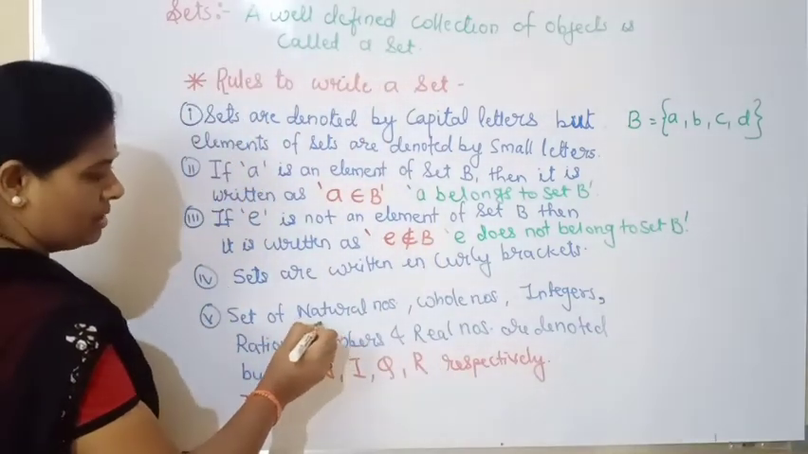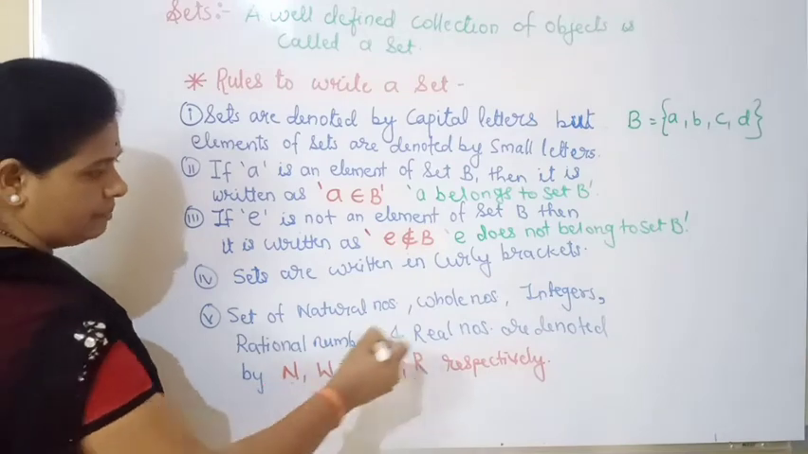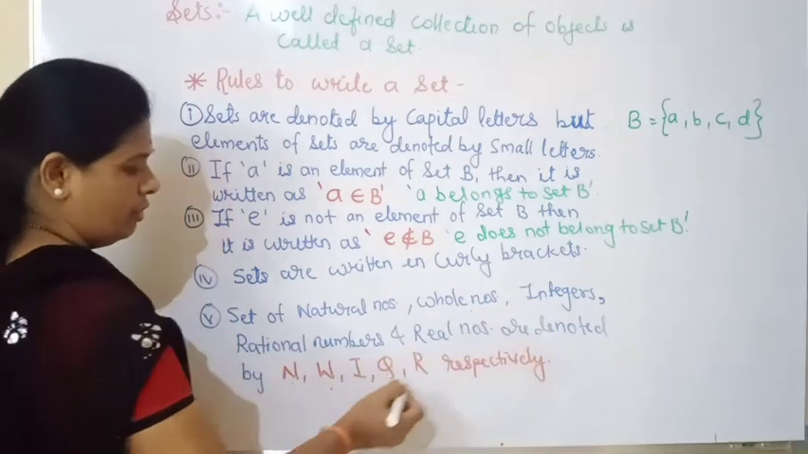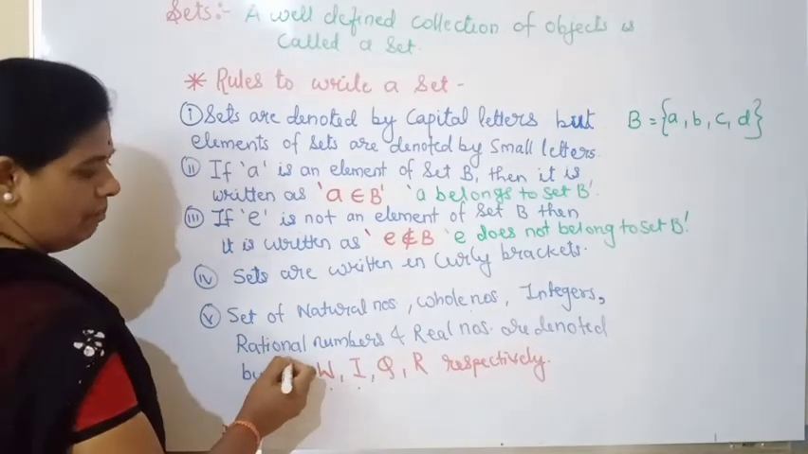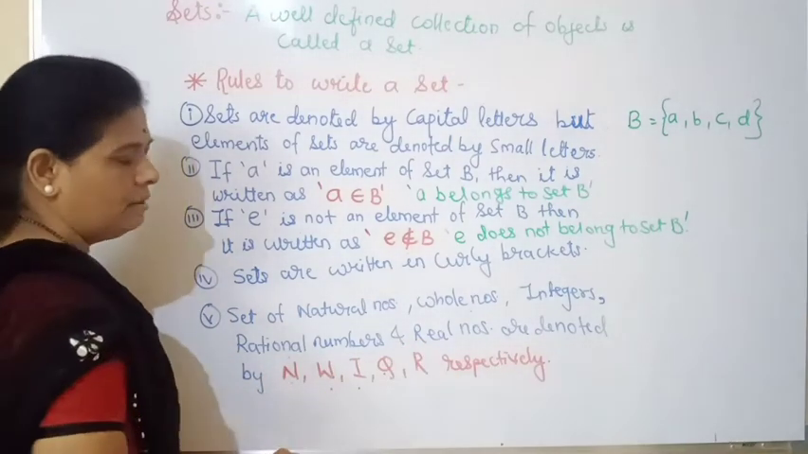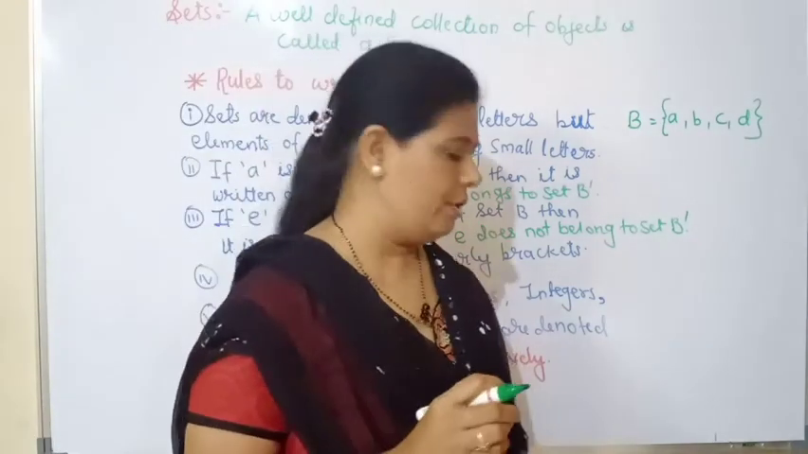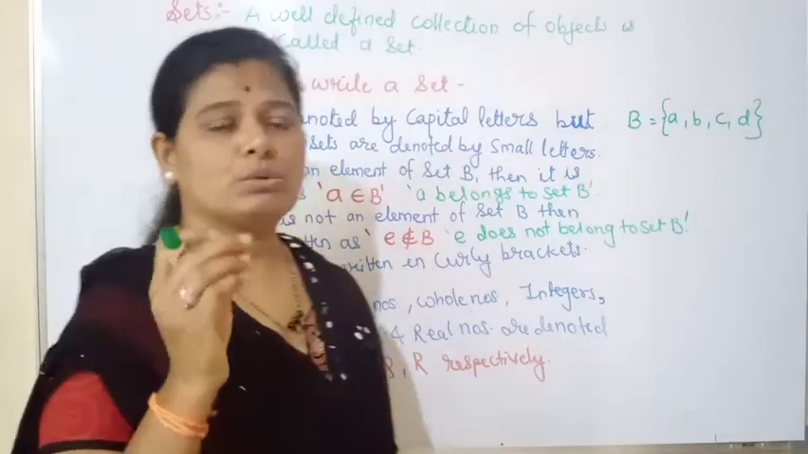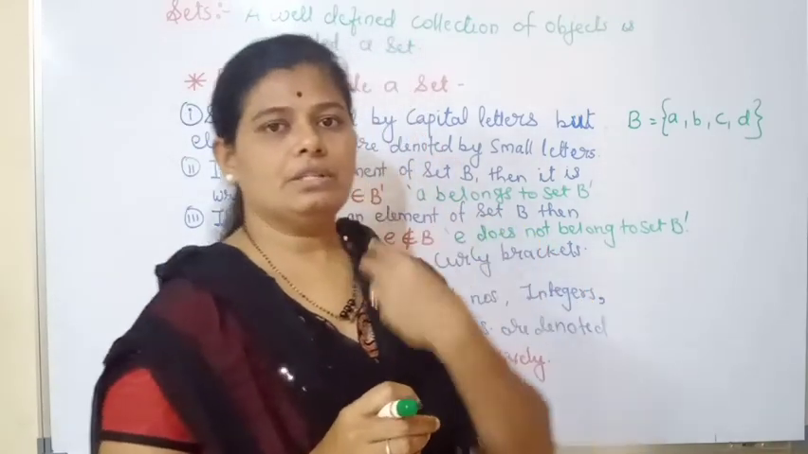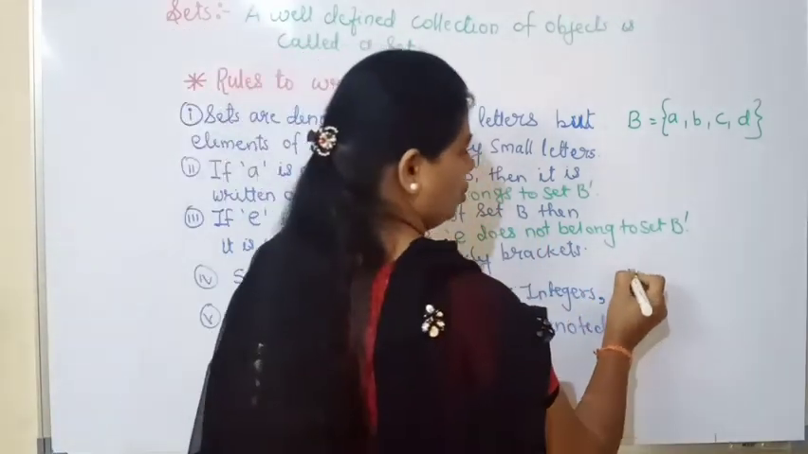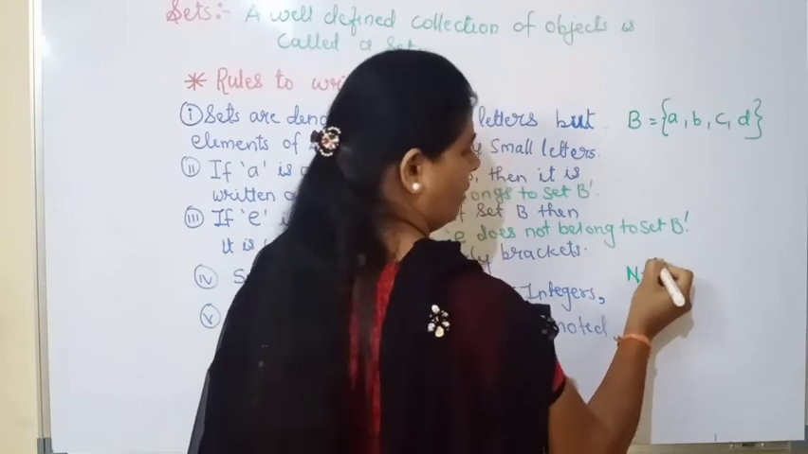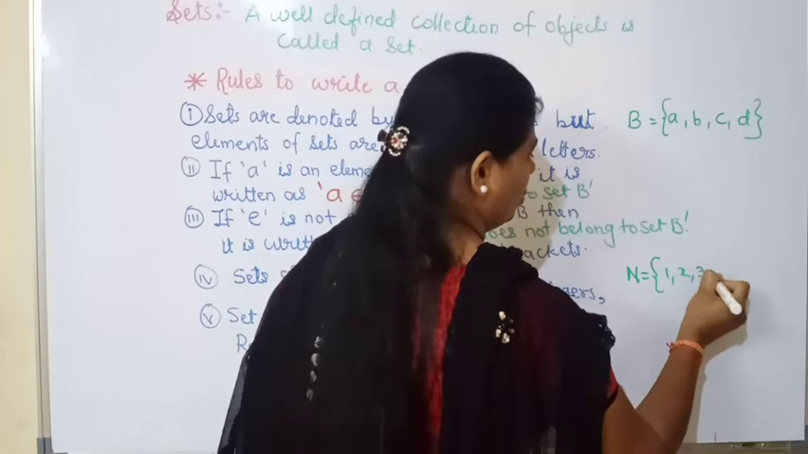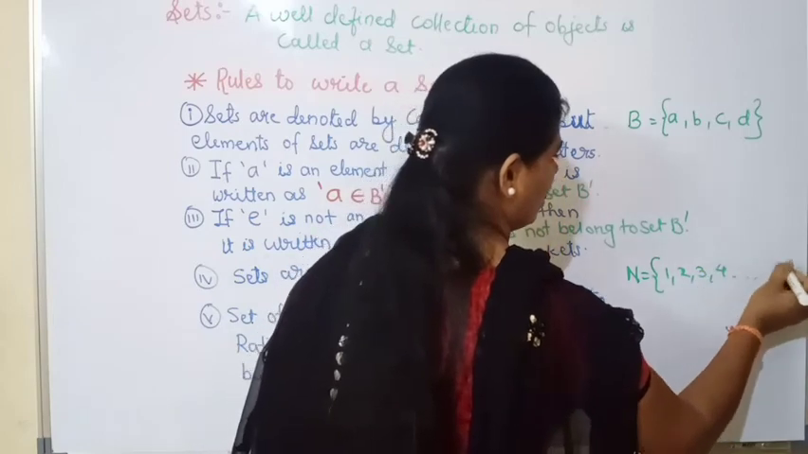See, natural numbers are denoted by capital N, whole numbers are denoted by W, integers are denoted by Z, rational numbers are denoted by Q, and the set of real numbers is denoted by the alphabet R. Okay, so in your textbook they have given the sets. The set of natural numbers is denoted by capital N, and you have to write the numbers as 1, 2, 3, 4, dot, dot, dot.